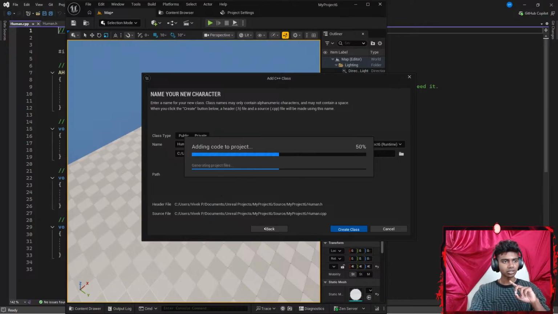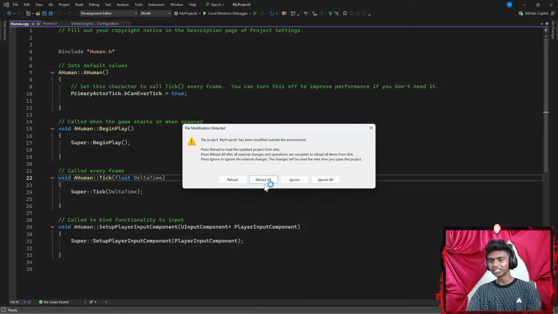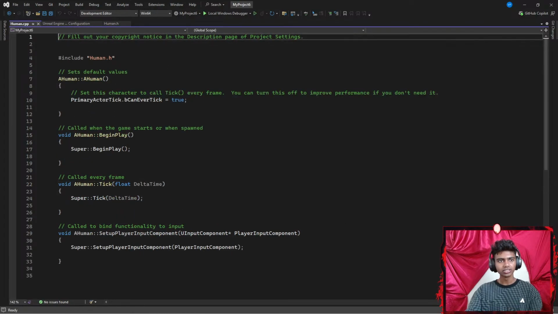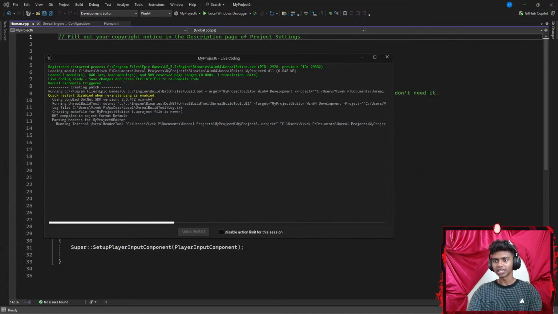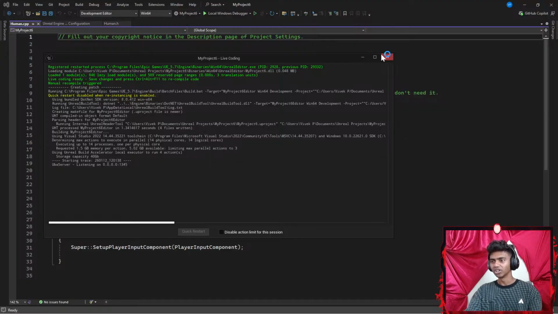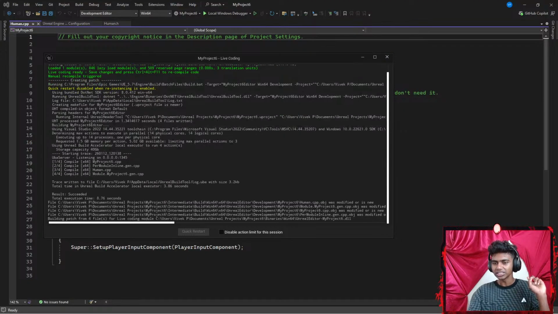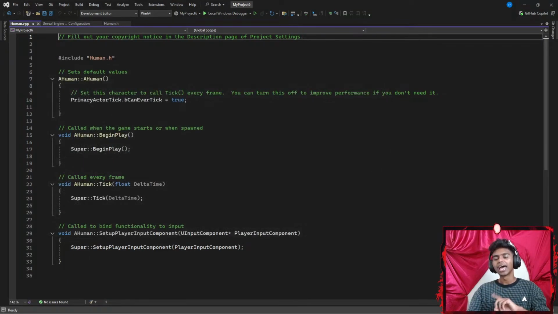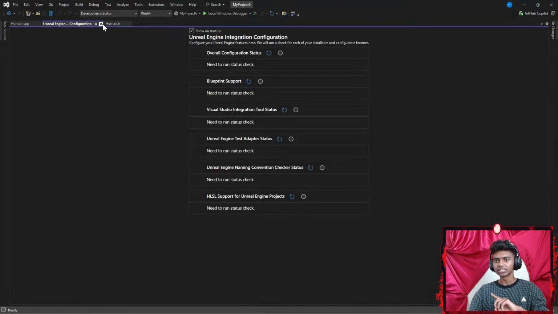That said, it's adding to code. There we go. Okay, now it's adding to project. Once that's done, let's reload all here. It's live coding, reloading my entire project. Okay, so one out of four complete. There we go. Result succeeded. Now let's exit this part.